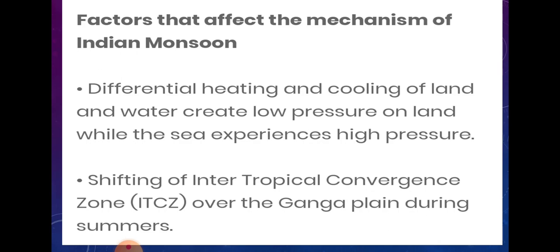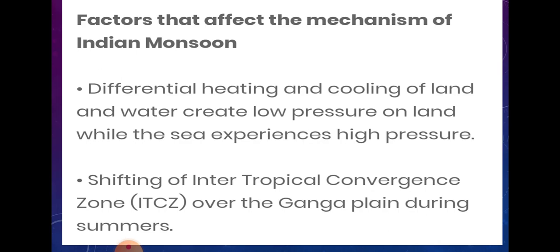The place which absorbs heat at a faster rate shows low pressure, whereas the place where the temperature is less shows high pressure. And the wind always has a tendency to move from the high pressure area towards the low pressure area. Due to this movement of the wind, the monsoon occurs in India.